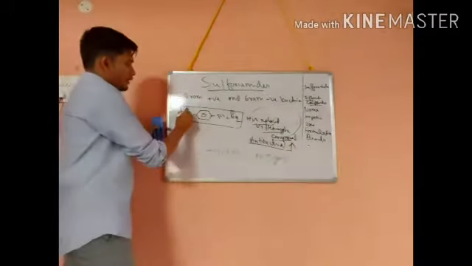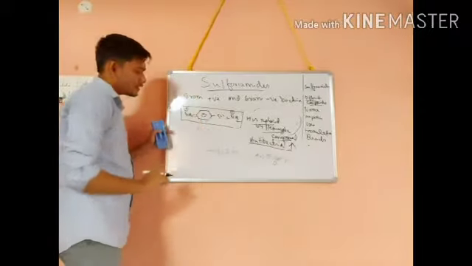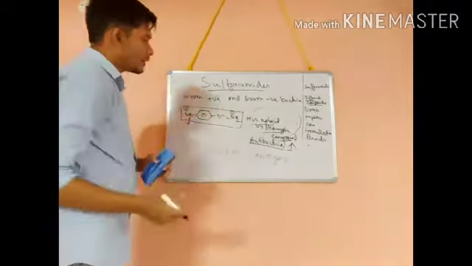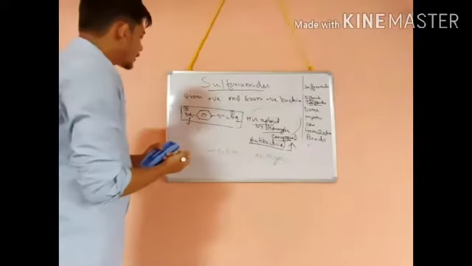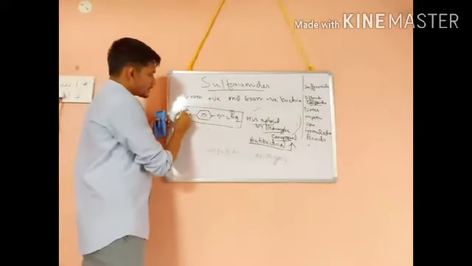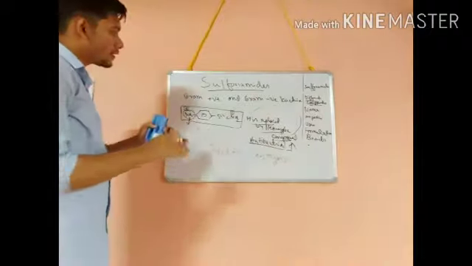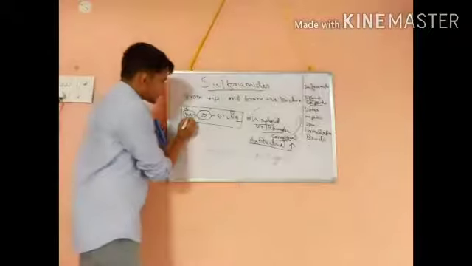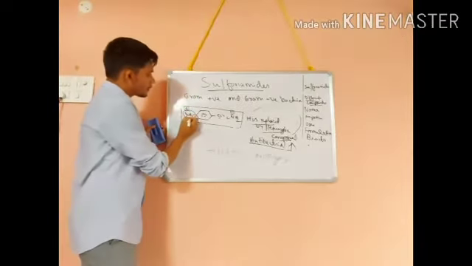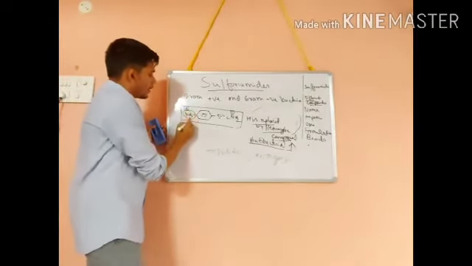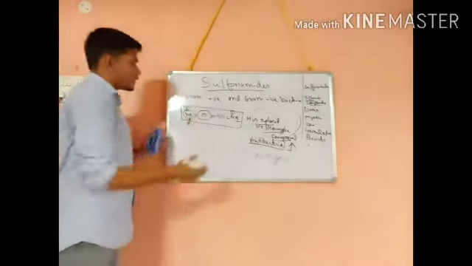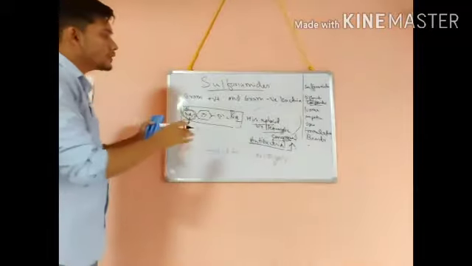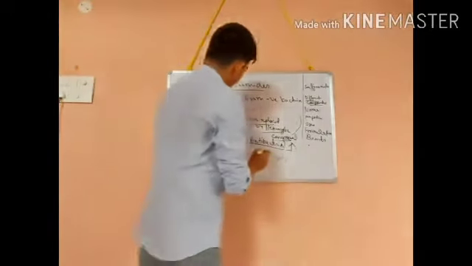And remember, if you do substitution at N4, you have to incorporate a group that is later reduced to the NH2 group, because this NH2 group is required for the antibacterial property. So it should be able to regain its form in the physiological system to give its antibacterial property.